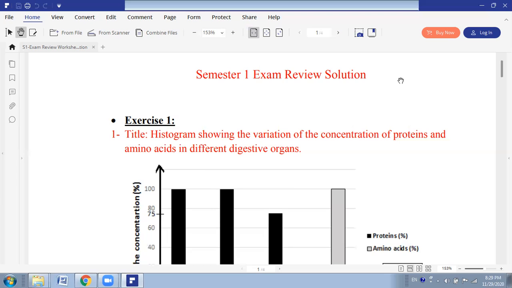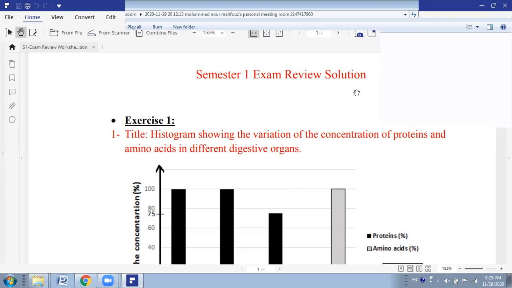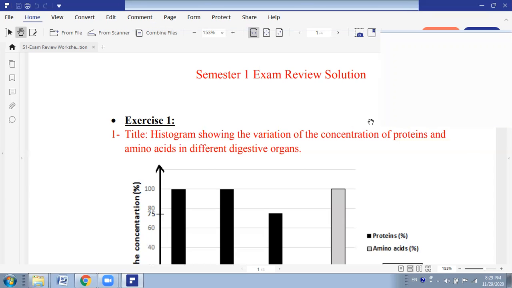Question number one. Question number one is talking about proteins. So, digestion of proteins. After ingesting a meal rich in proteins, a probe is introduced into the digestive tube of a mouse. Samples of the ingested food are extracted from four organs constituting the digestive tube. The concentrations of proteins and amino acids are shown in the table below.